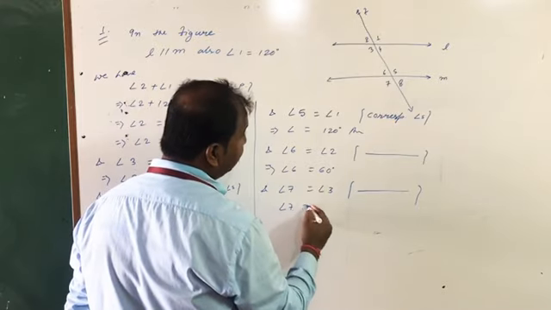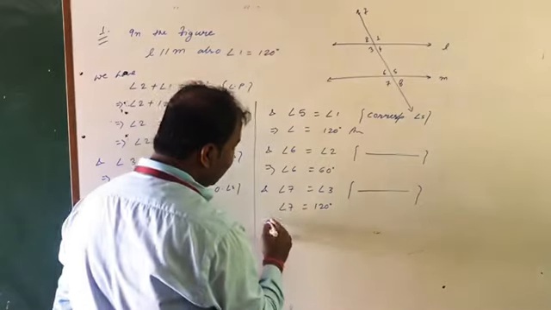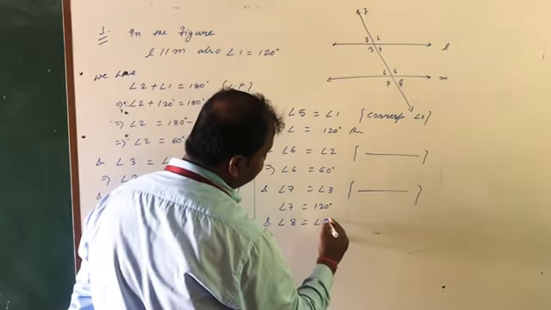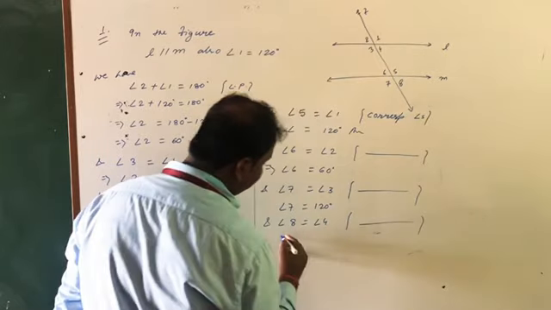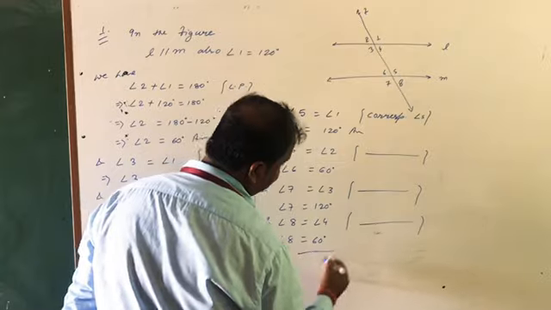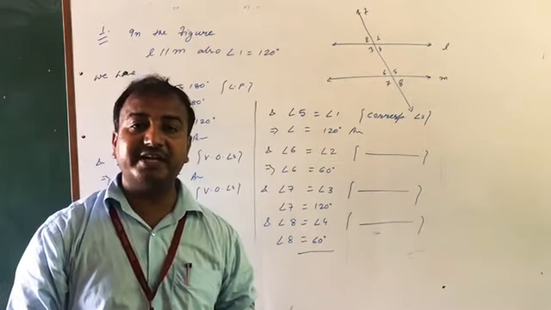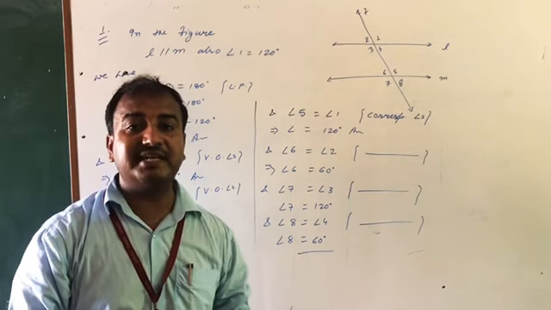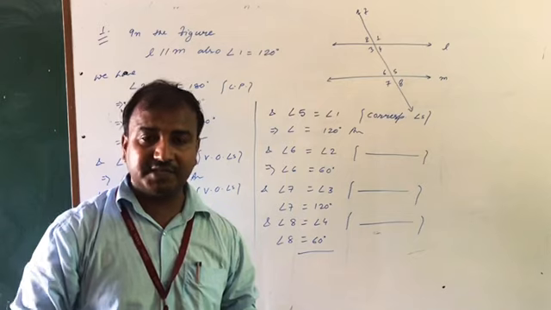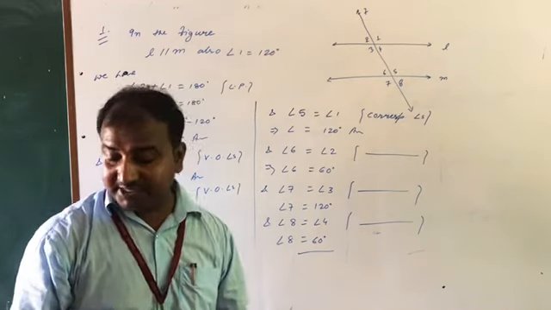Means 7 becomes 120 degree. 3 का value आपको मिल चुका है. And similarly, we can find the value of angle 8. Angle 8 becomes angle 4, corresponding angle, and value of angle 8 will be what? 60 degree. Means by using a single relation, corresponding angles, we can find all these angles when our transversal cuts two parallel lines. Done. And similarly, rest all questions of exercise 7C can be done by you all.